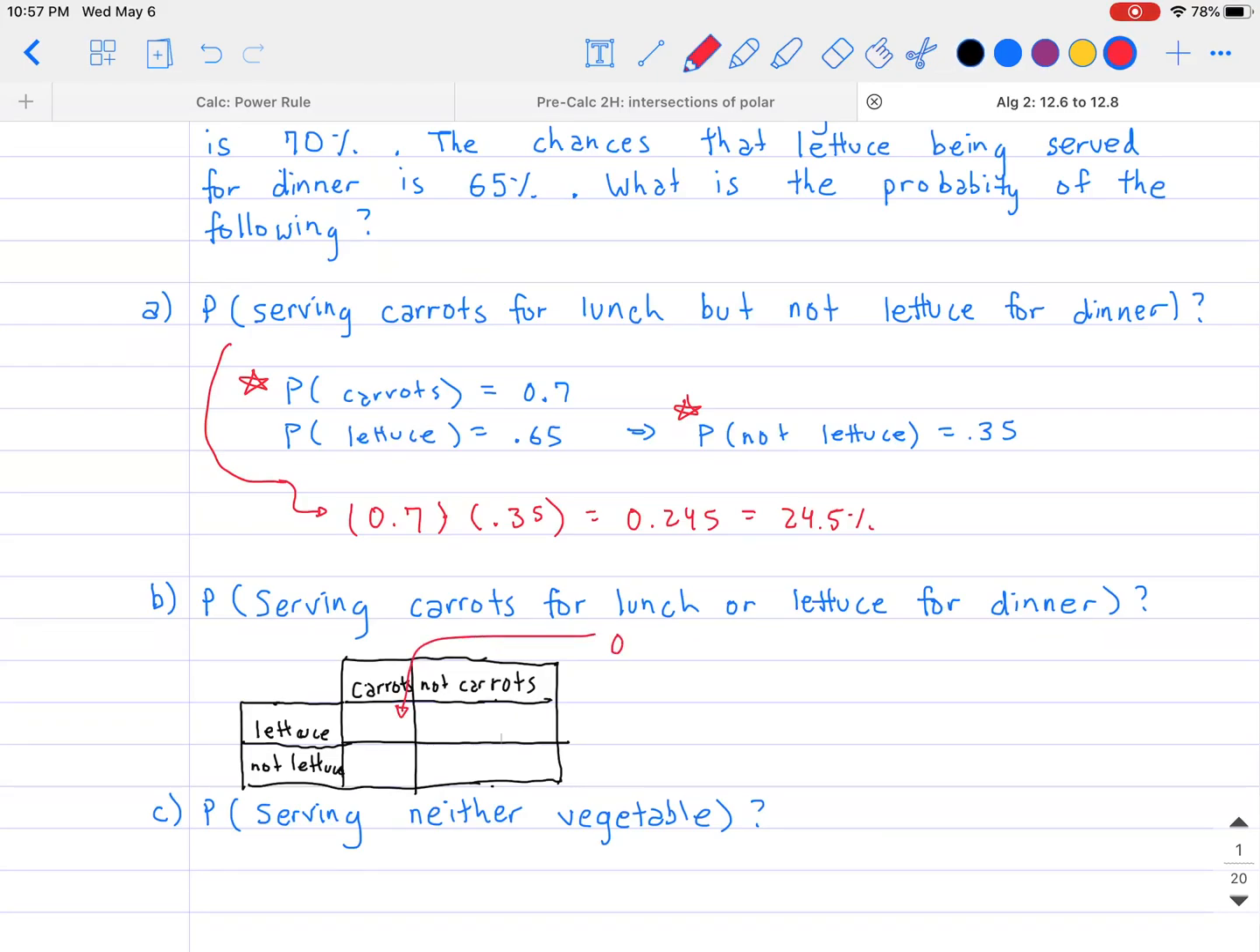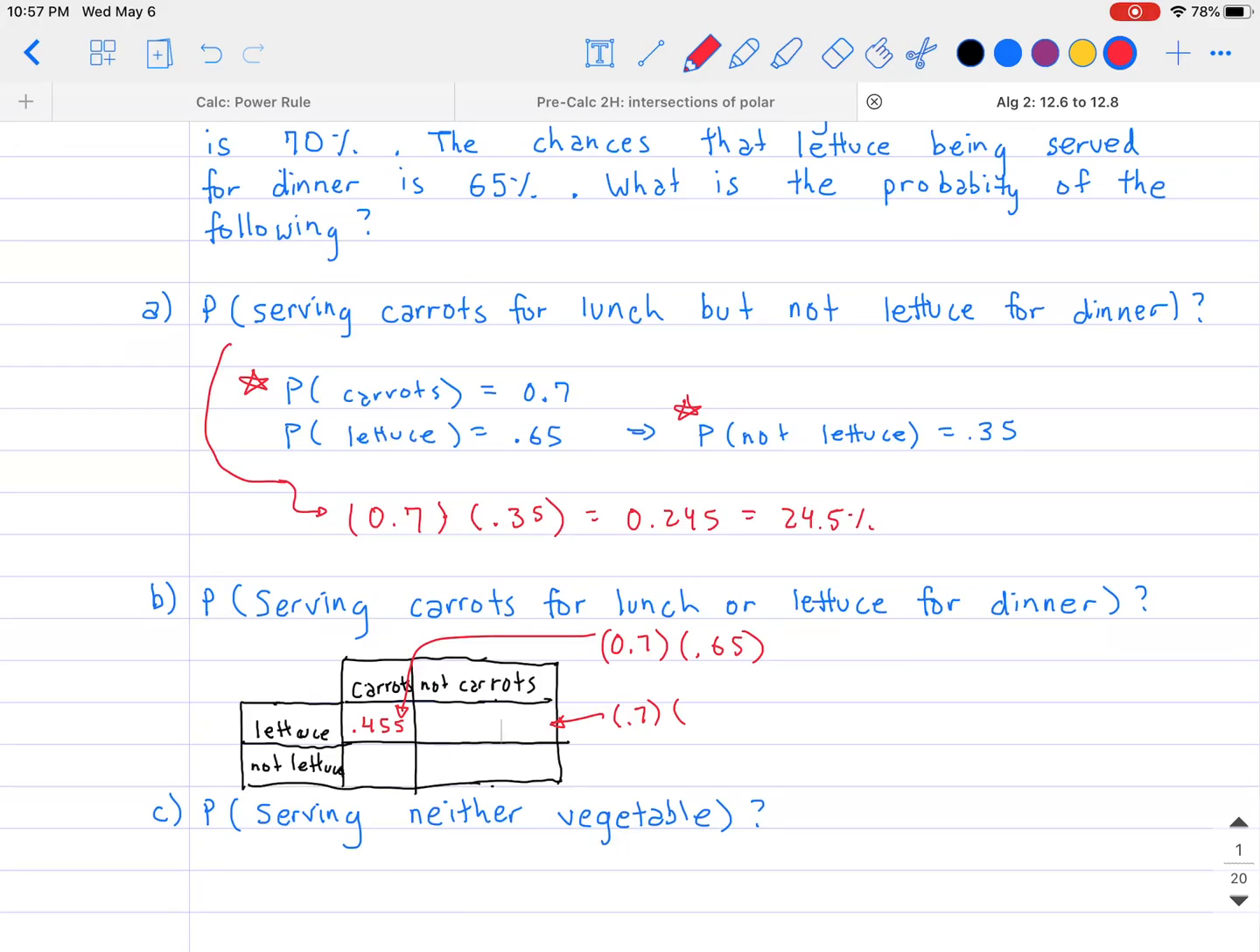So here, let me sneak that in on this side. This is supposed to be 0.7 multiplied by 0.65, because I want to make sure that both happen. That is going to be equal to 0.455, so about a 45.5% chance. Now the next box, to the right of it, I am going to solve for the probability of having lettuce but not carrots. So numerically, just like before, it's going to be 0.7 multiplied by the probability of not getting carrots.